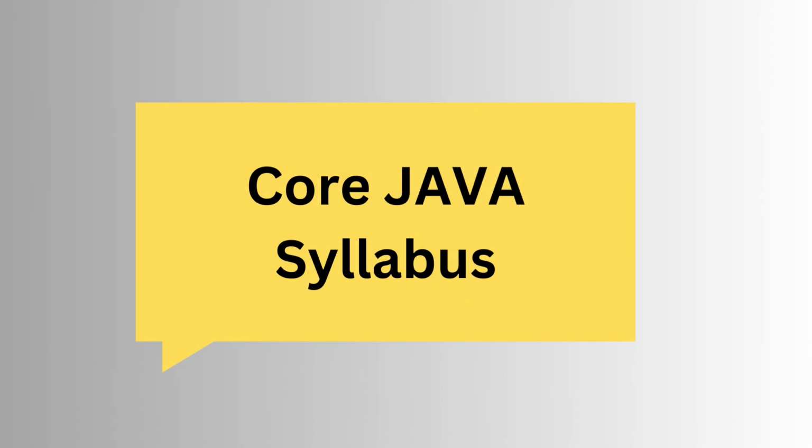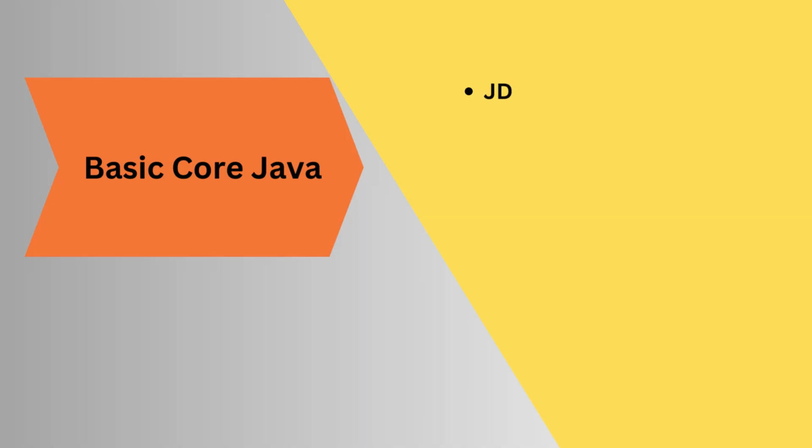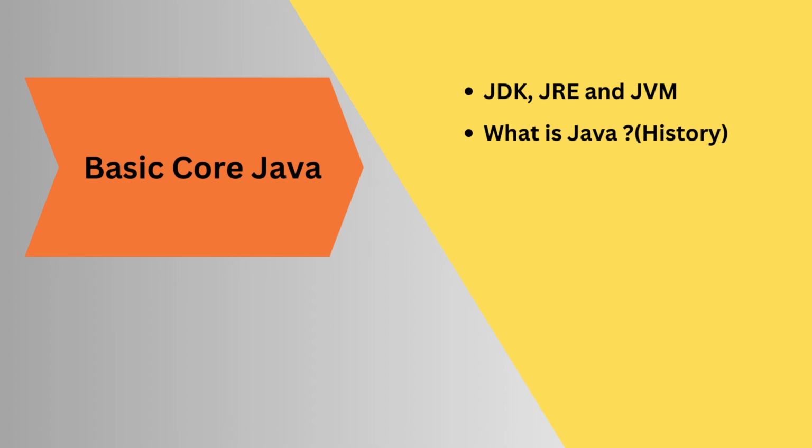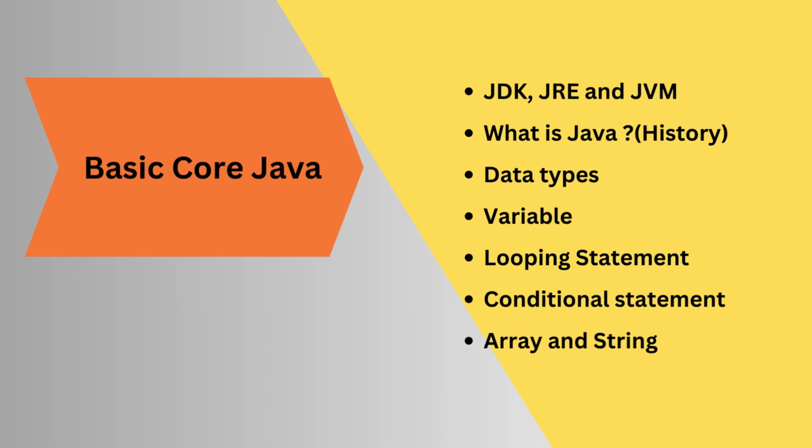Core Java is also divided into different subtopics. So now we will see the basic core Java topics. Under basic core Java, we have subtopics. The first is JDK, JRE, JVM. If you want to learn core Java, you must learn JDK, JRE, JVM first. The second topic is Java history. The third topic is data types. This is also an important topic in Java. The fourth topic is variables. The fifth topic is looping statements. The sixth topic is conditional statements. And the seventh topic is array and string.